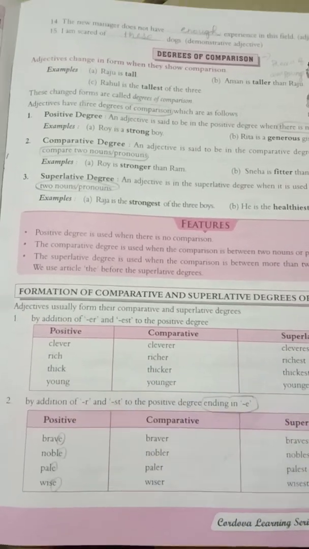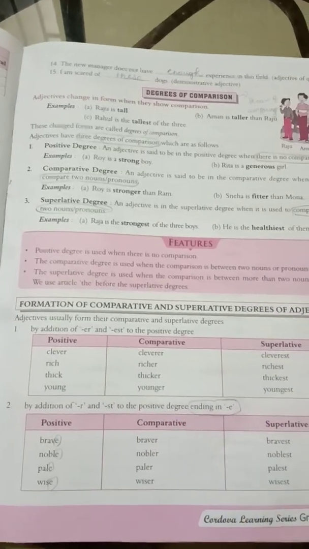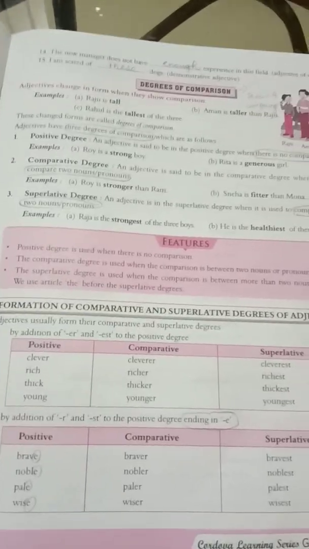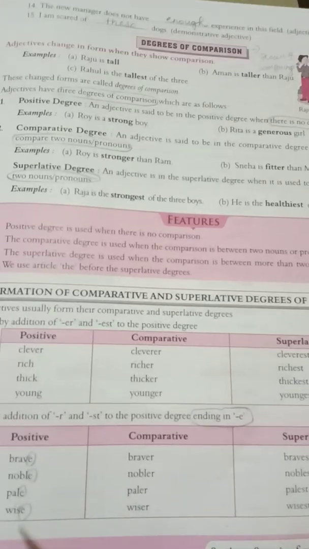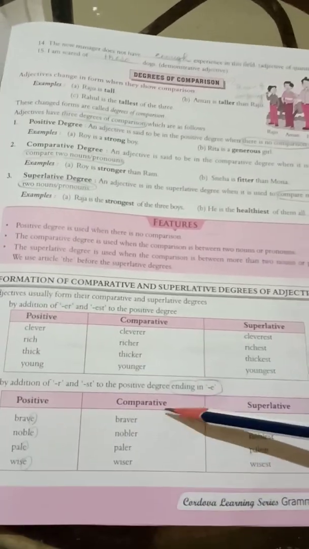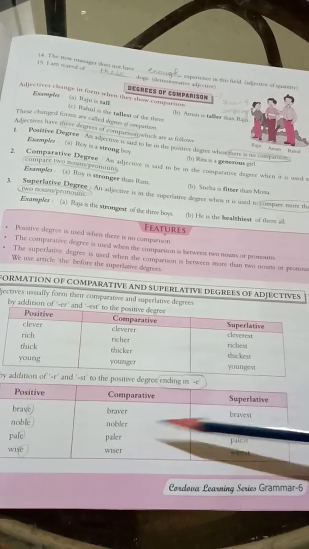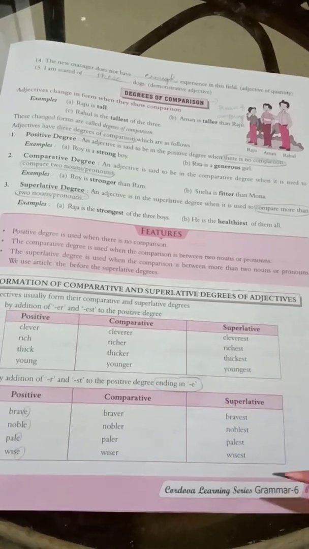Next rule, by addition of R and ST to the positive degree. If the positive degree ends in the letter E, you must add R in comparative and ST in superlative. Brave, braver, bravest. Noble, nobler, noblest. Pale, paler, palest. Wise, wiser, wisest.